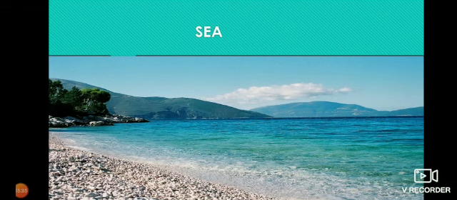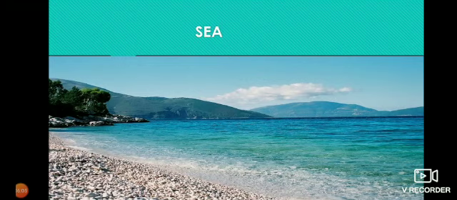Sea is a small water body, and one side of it has land. There are many seas such as Arabian Sea, which is acting as the boundary of our India on its west side. Next, like Black Sea, Dead Sea, Mediterranean Sea, like that.